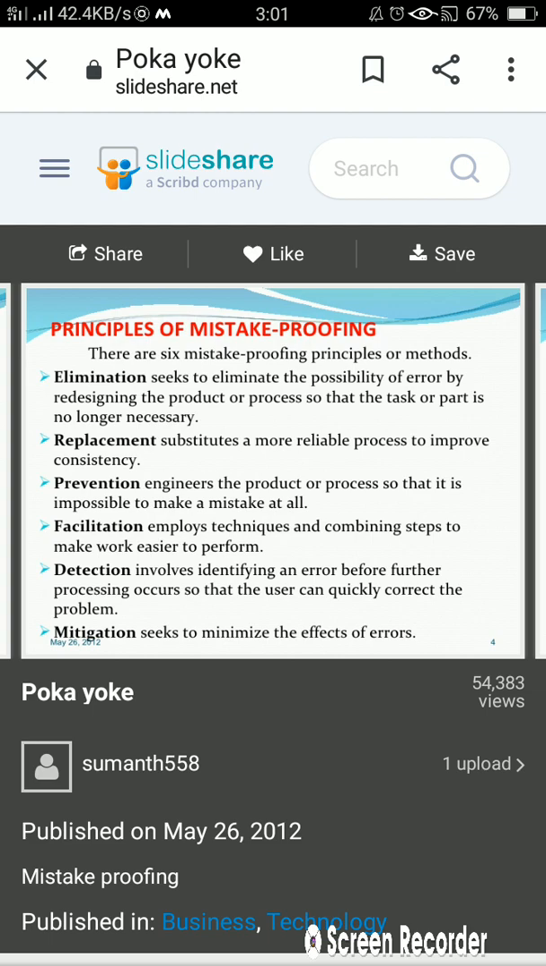Okay, replacement. The second principle is replacement. It substitutes a more reliable process to improve consistency.